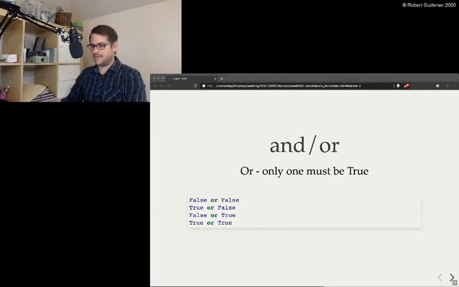So I'm going to say age is equal to 18. So I'm going to say age is greater than or equal to 18, or parental consent is equal to false.